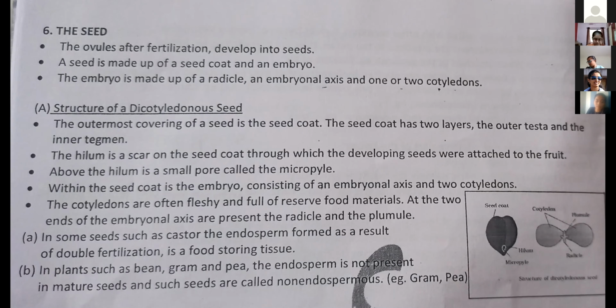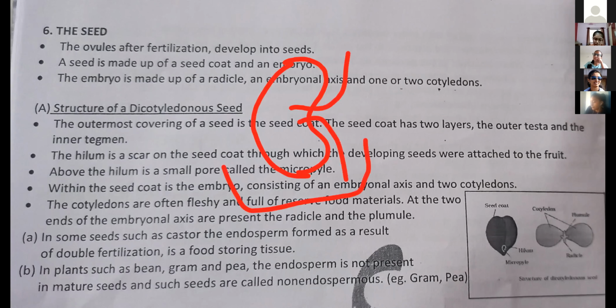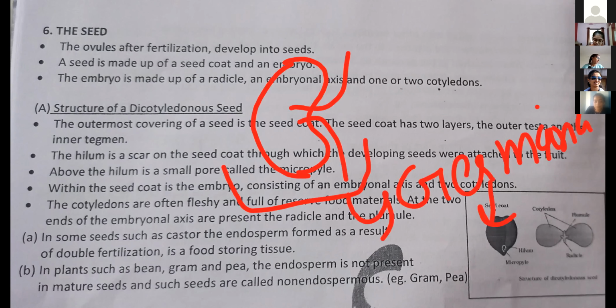Next, when we see the structure of seed, suppose this is a seed, right? आपने घर पे देखा होगा sprouts formation, right? Sprouts, in that from the seed two processes come outside. So that we call seed germination. That process we call seed germination. And when seed germination takes place, from that a new plant can develop.